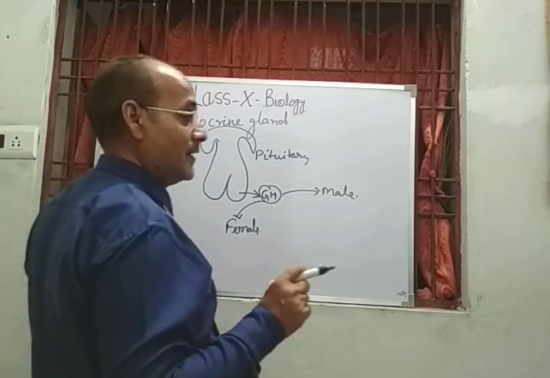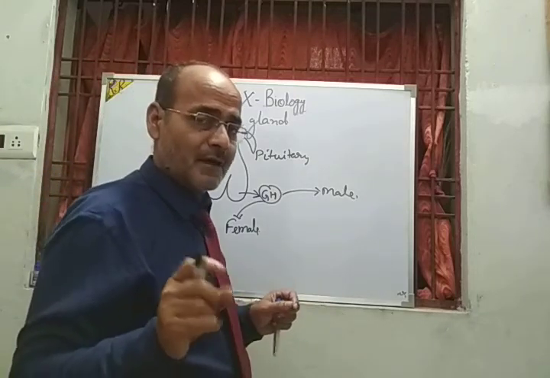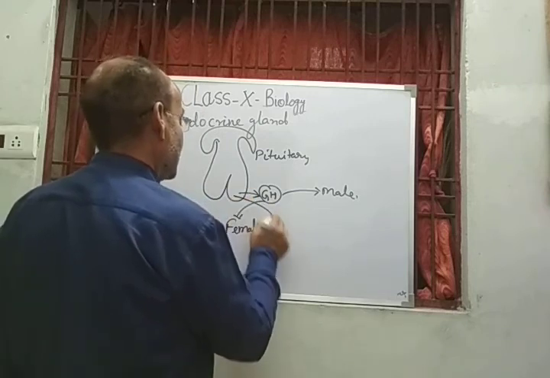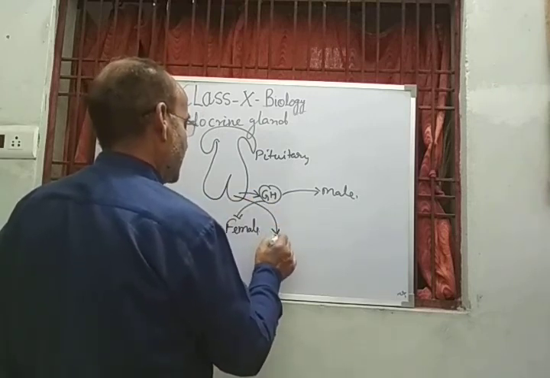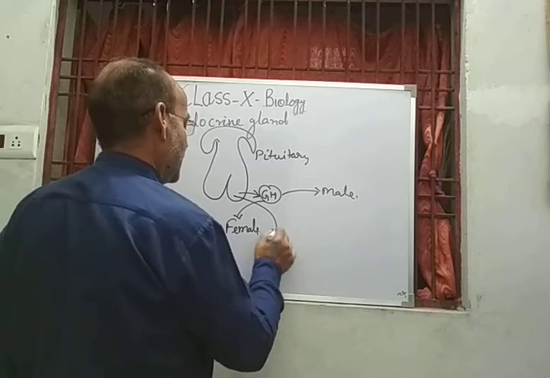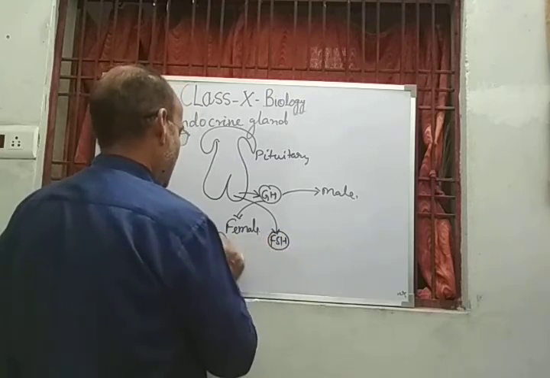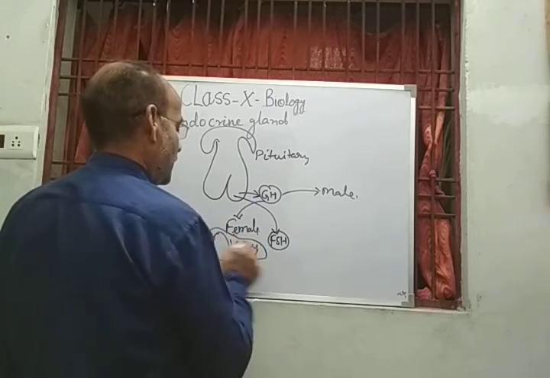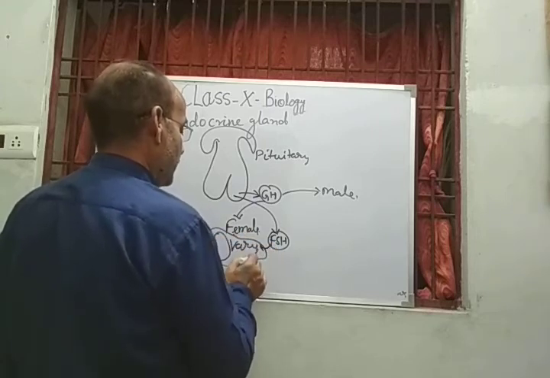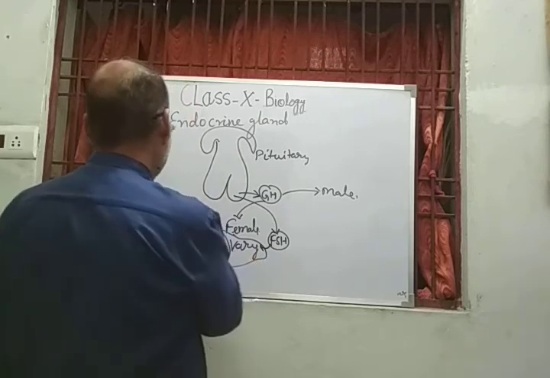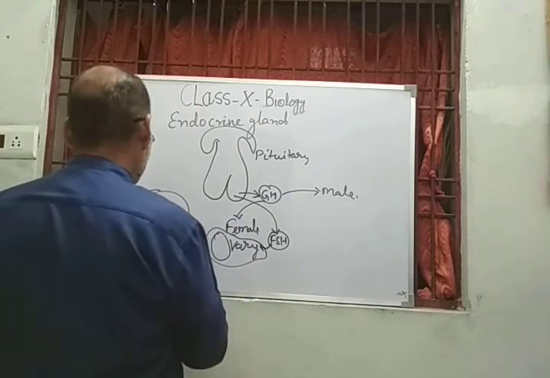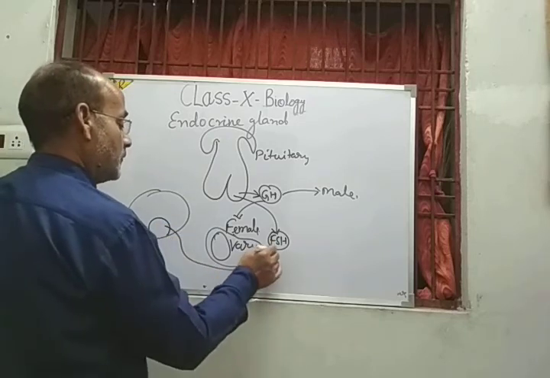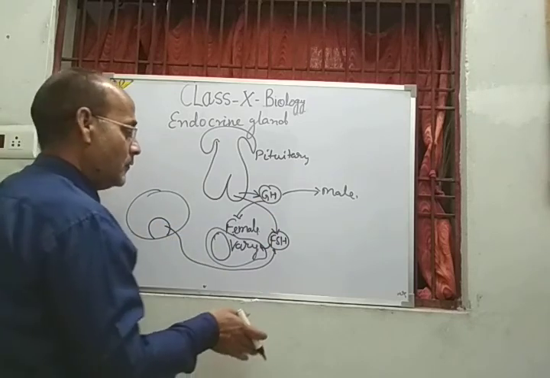After attaining sexual ability, in the female the pituitary secretes FSH, follicle stimulating hormone, which goes to the ovary, and in the ovary there will be the formation of follicles.